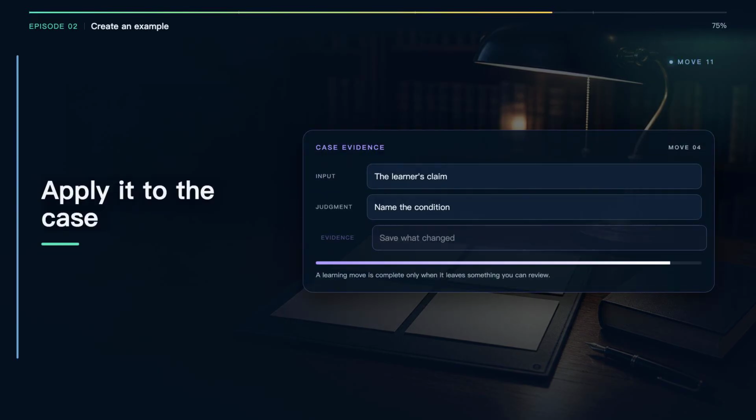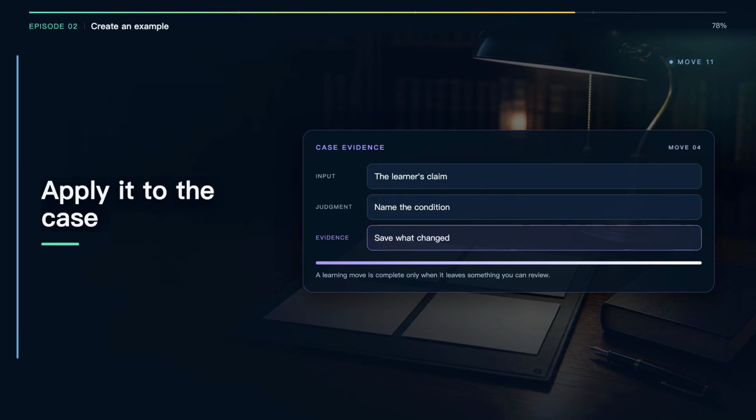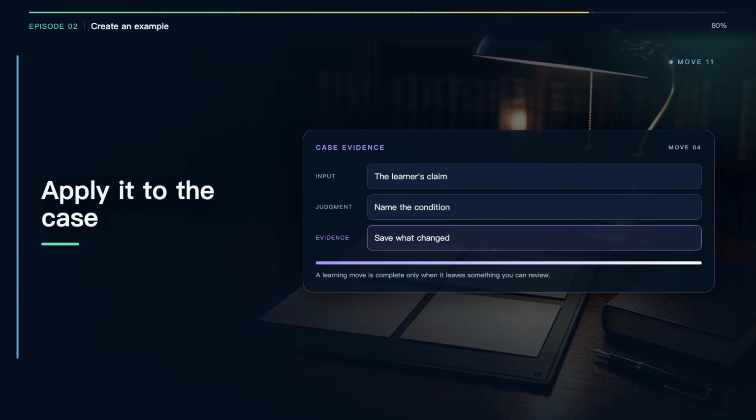Return to the case. Use AI to clarify standards or find omissions, but keep the key judgment human. The next move should use evidence, not an impression. For the pricing example, the method may support a short-term comparison under stable costs and reliable volume estimates. It may not support a long-term investment decision, a forecast under a supply shock, or a comparison across different time windows without more data. Ask AI to challenge your boundary, then revise it in your own words. The revision is evidence that the method is becoming yours.